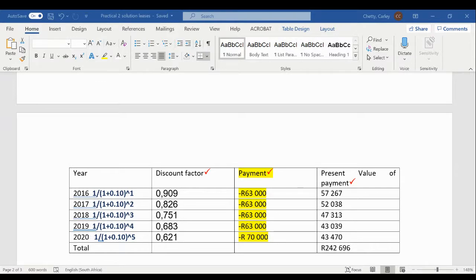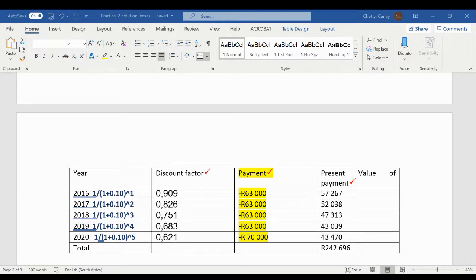47,313. Then if we have a look at 2019, the discount factor is 0.683, and we will multiply that by our payment of 63,000, and this will give us 43,039 Rand. Okay, then in the last year, we'll take our last payment of 70,000 and we'll multiply this by the discount factor of 0.621, and this will give us 43,470. Okay, so now that we have calculated the present value of our payments, we need to total all of